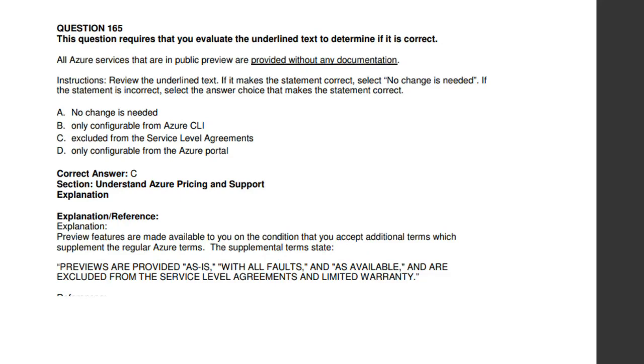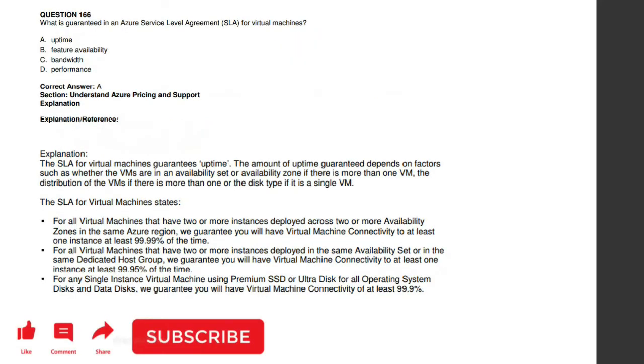So moving to the 166th question, what is guaranteed in an Azure service level agreement? The answer over here is uptime. If you are using Azure, you can be assured that 99.99 percent of the system will be up and running, so there will not be any downtime. That's the guarantee given by Azure. So the answer over here is uptime.